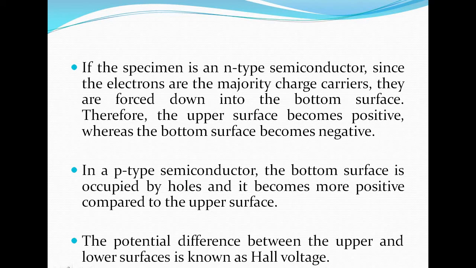Next, if the specimen is an N-type semiconductor, since electrons are the majority charge carriers, they are forced down to the bottom surface. Therefore, the upper surface becomes positive, whereas the bottom surface becomes negative. In a P-type semiconductor, the bottom surface is occupied by the holes, and it becomes more positive compared to the upper surface. The potential difference between the upper and lower surfaces is known as the Hall voltage.